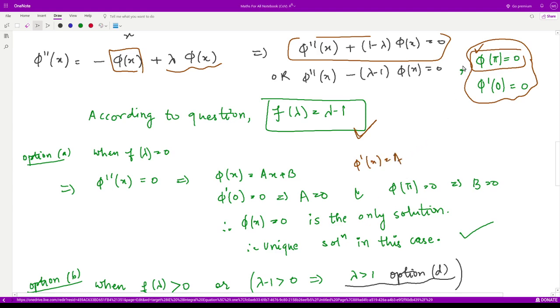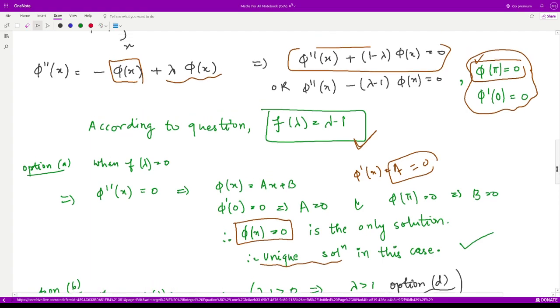So we have these two conditions: phi of pi is equal to 0, phi dash of 0 is equal to 0. So you clearly have a is equal to 0, and phi of pi is equal to 0 means b is equal to 0. So a is 0, b is 0, therefore phi becomes 0. This is the only solution obtained in this case, therefore it is the unique solution.